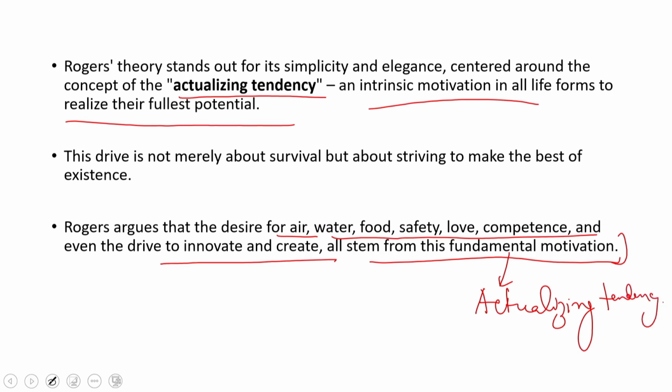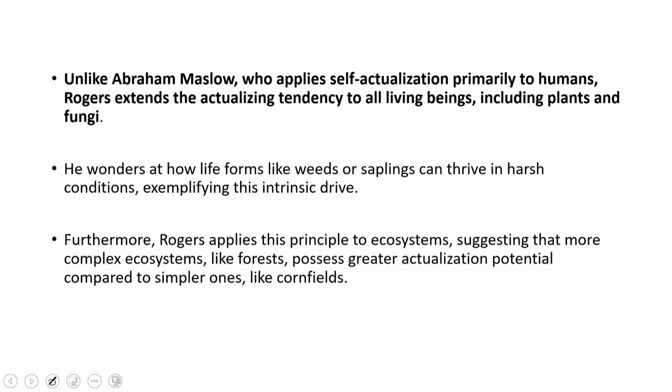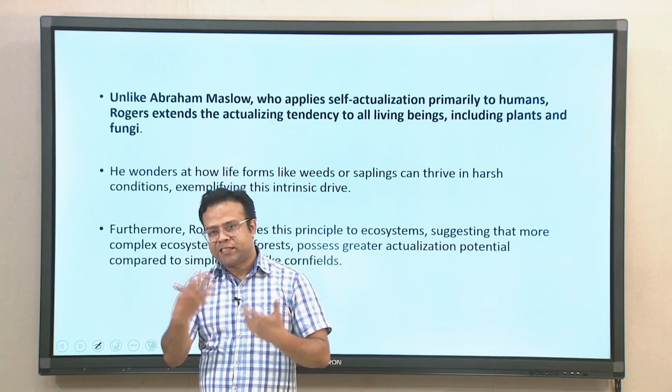So, he is encompassing all the other needs explained by Maslow as expressions of the self actualizing tendency itself. So, it is the more fundamental motivation. Under this, all the other needs come in as expressions of that one need. Unlike Abraham Maslow, who applied self actualization primarily to humans, Rogers, as I already said, extended this tendency to all living beings, including plants, fungi, and all organisms. So, his basic idea is that every life form is trying their best to make the best use of their life and express to the best of their ability, and that is the self actualizing tendency.